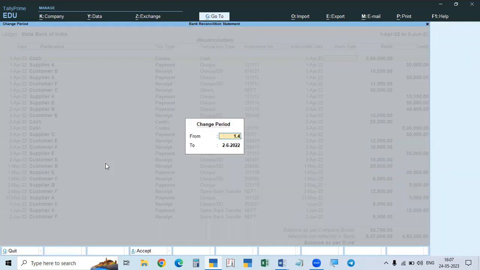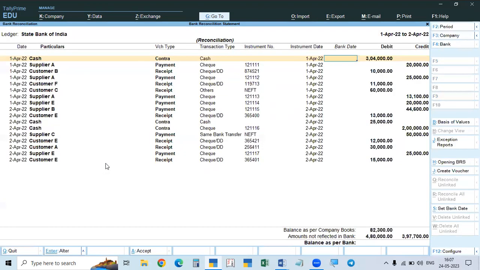We require April, 1st April and 2nd April only, because our education version will support only the 1st and 2nd day. So I recorded all the entries only for 1st and 2nd of April. In the month of May, 1st to 31st. In the month of June, 1st and 2nd only.